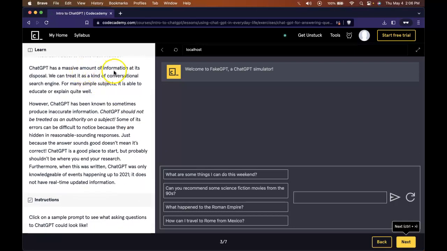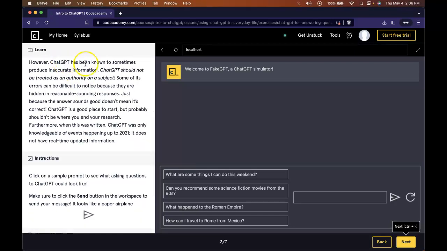ChatGPT has a massive amount of information at its disposal. We can treat it as a kind of conversational search engine. For many simple subjects, it's able to educate or explain quite well. However, ChatGPT has been known to sometimes produce inaccurate information. ChatGPT should not be treated as an authority on a subject. Some of its errors can be difficult to notice because they are hidden in reasonable sounding responses. Just because the answer sounds good doesn't mean it's correct. ChatGPT is a good place to start, but probably shouldn't be where you end your research.